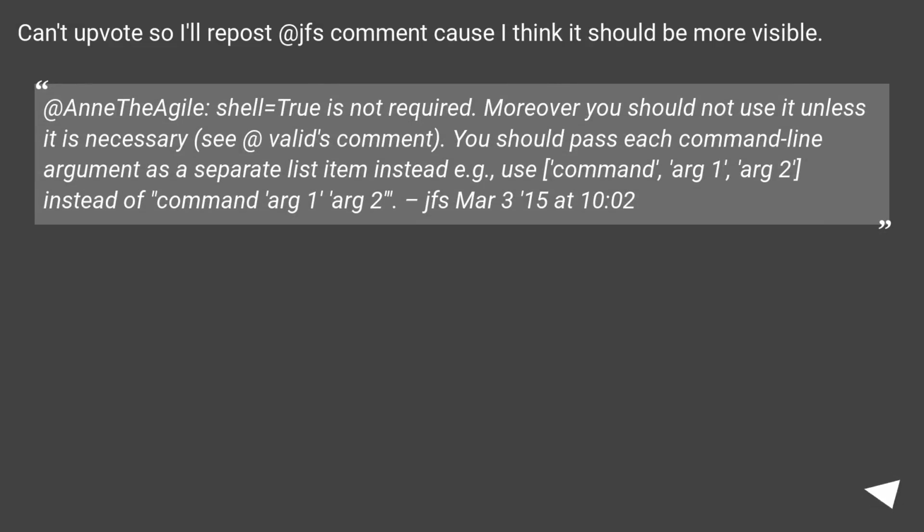Can't upload, so I'll repost a JFS comment because I think it should be more visible. At Agile, shell=True is not required. Moreover, you should not use it unless it is necessary, see Valid's comment. You should pass each command line argument as a separate list item instead. For example, use ["command", "arg1", "arg2"] instead of "command arg1 arg2". -JFS March 3, 15 at 10:02.